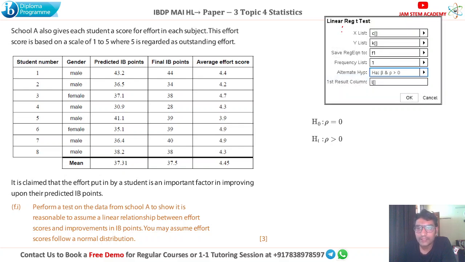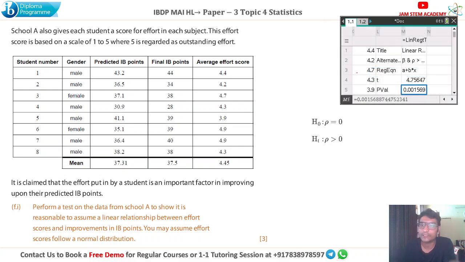Now, the X list: you remember we entered all the changes in the score in column C, so it's here, and efforts in column K. Here we have efforts, and for the X we have the changes in the score. Now our alternative hypothesis is that rho is greater than 0. Hit enter, and it gives you the results like this.